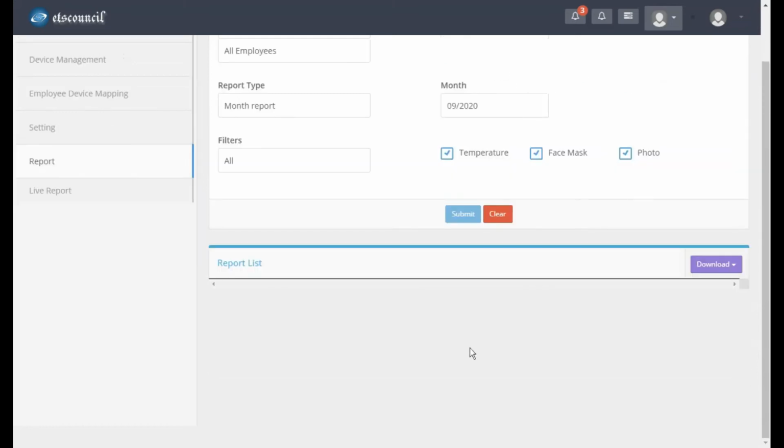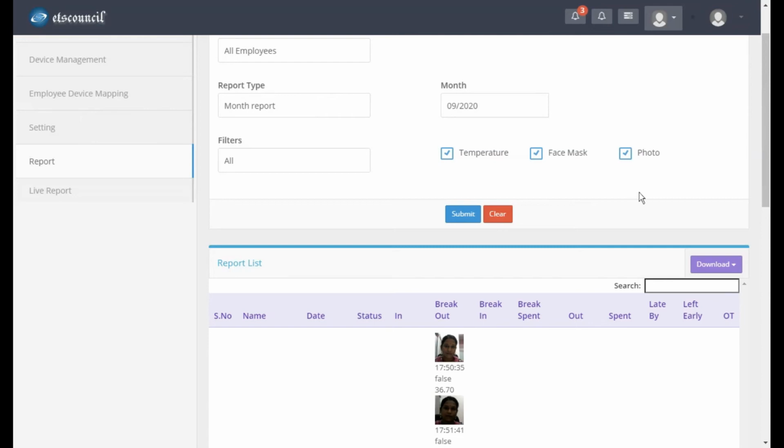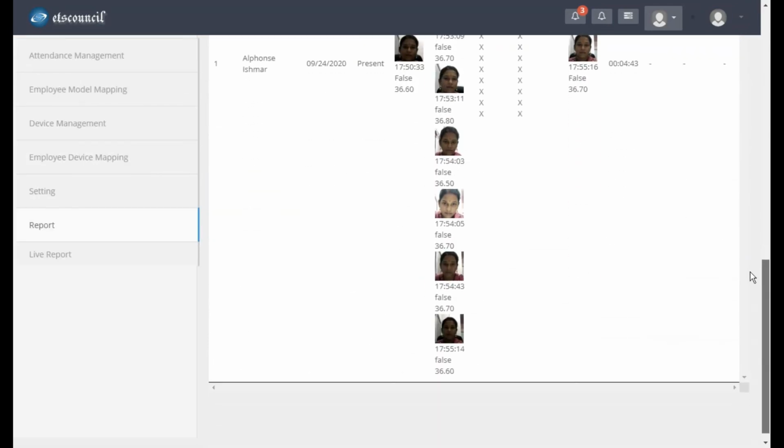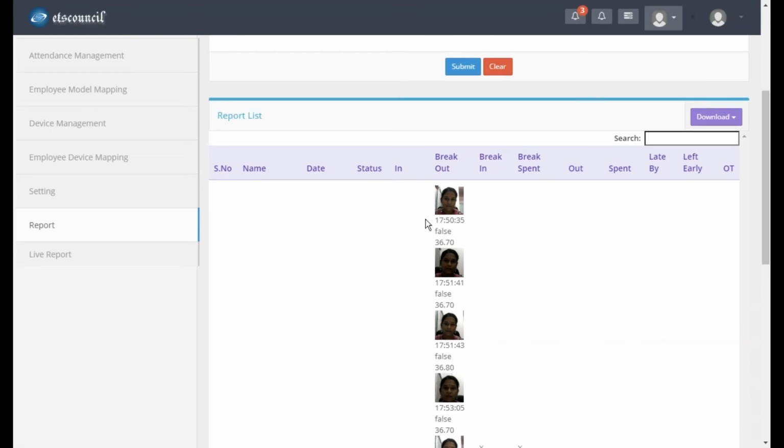Look here, we have all the information. Let's say here at 17:50:35 attendance has been given. There is no mask and the temperature is 36.70 Celsius.